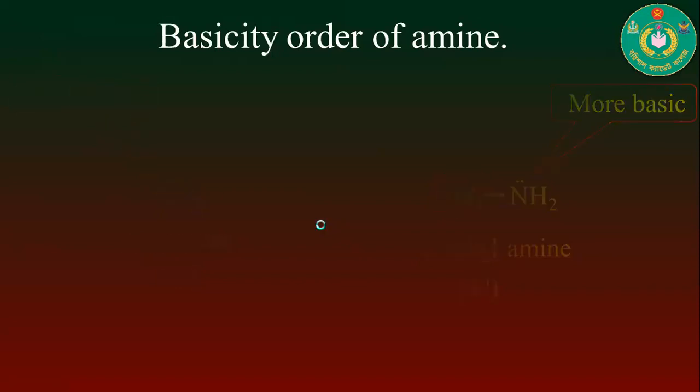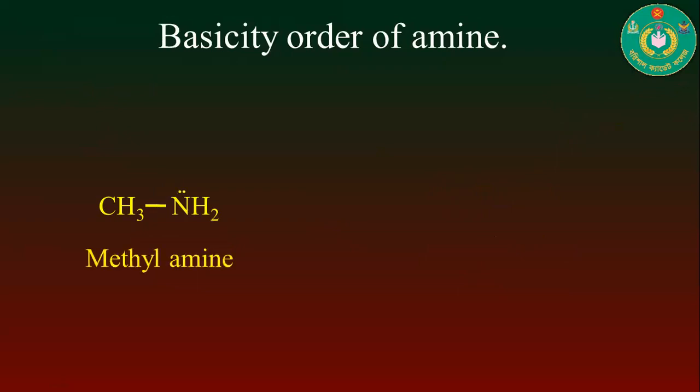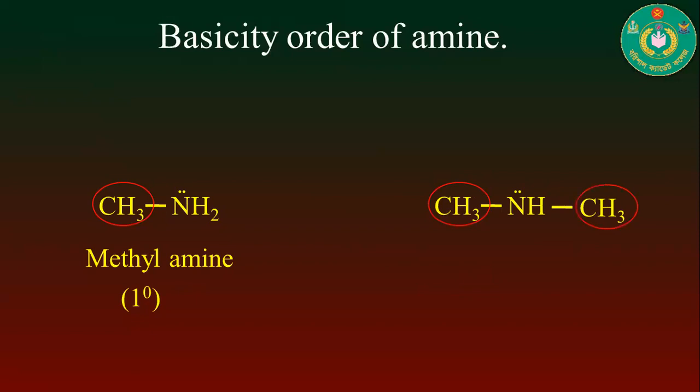Now consider the next one. Here, first of all, follow the chemical structure of this compound, which is methylamine. Obviously, it is a 1-degree or primary amine. Now we have to compare it with the following compound. Here you see that two methyl groups are present in this compound. That's why it is a 2-degree or secondary amine, and the chemical name is dimethylamine.